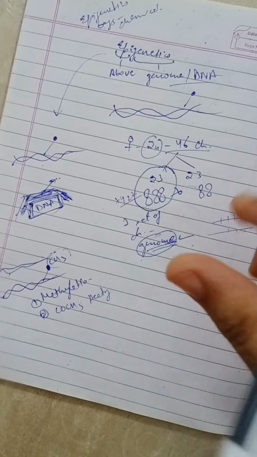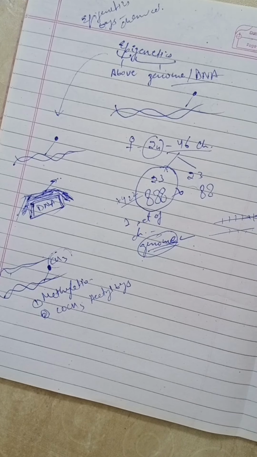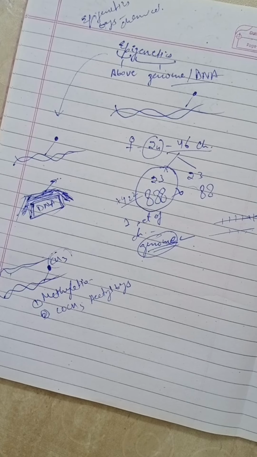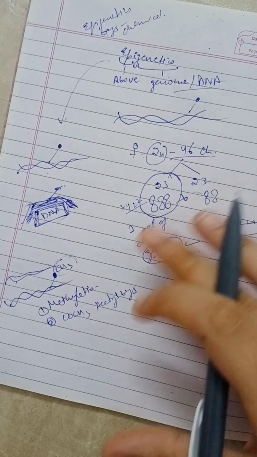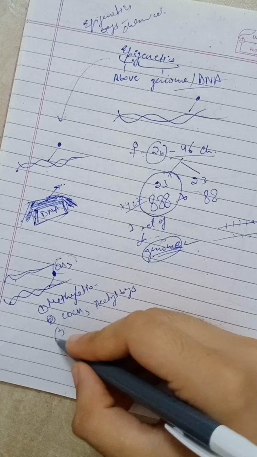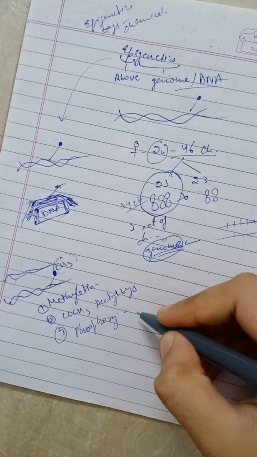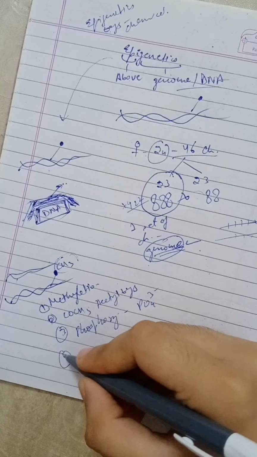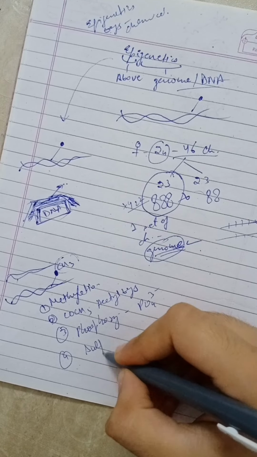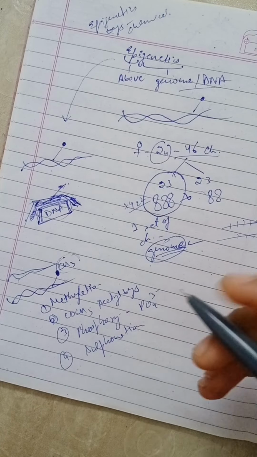Acetyl tags are just chemical molecules which attach above our DNA, like methyl tags. Third is phosphorylation, meaning phosphate tags. And fourth is sulfonation, where sulfate molecules attach on DNA.